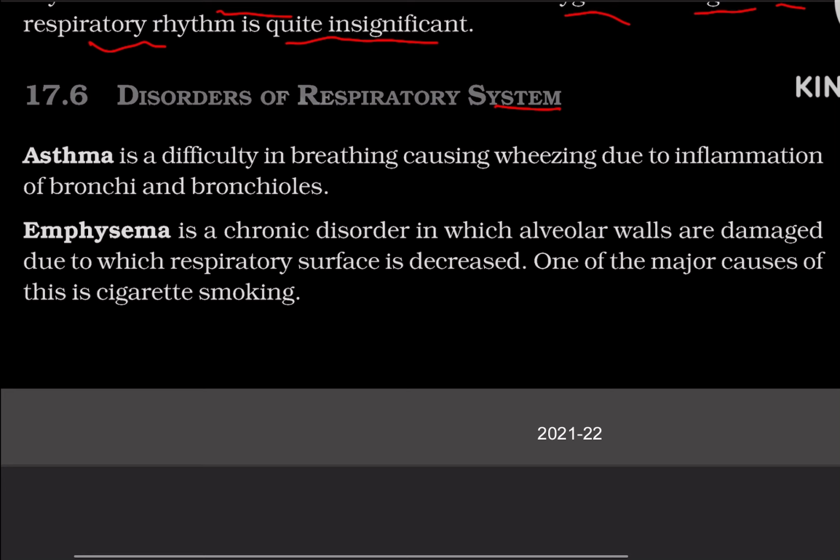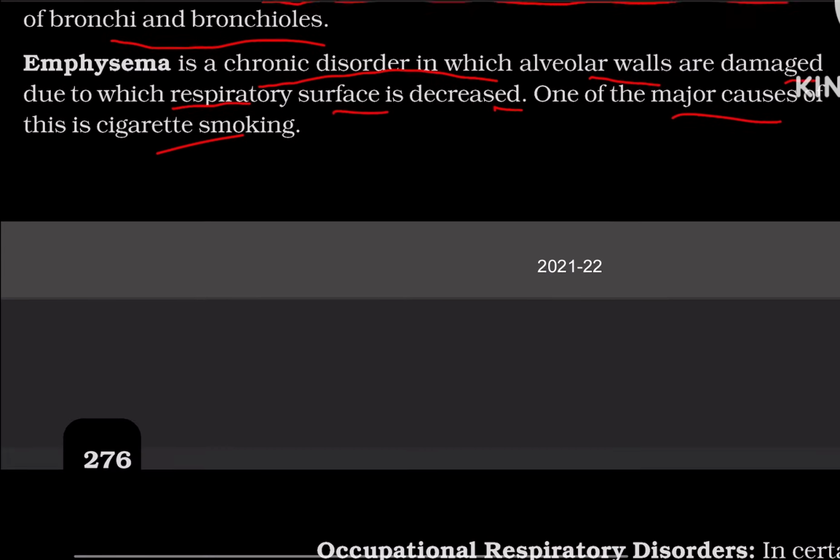Disorders of the respiratory system. Asthma is difficulty in breathing, causing wheezing due to the inflammation of bronchi and bronchioles. Emphysema is a chronic disorder in which the alveolar walls are damaged, due to which respiratory surface is decreased. One of the major causes of this is cigarette smoking.